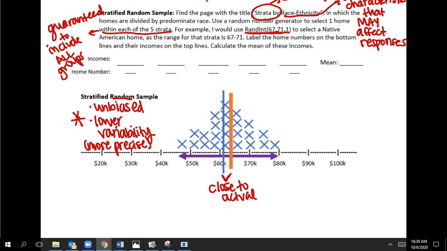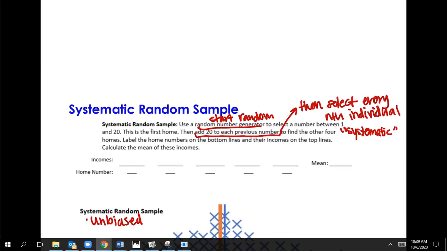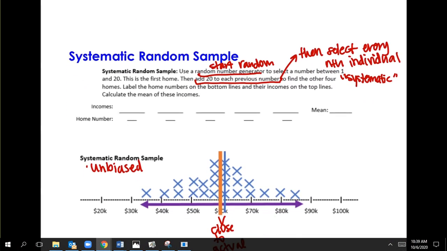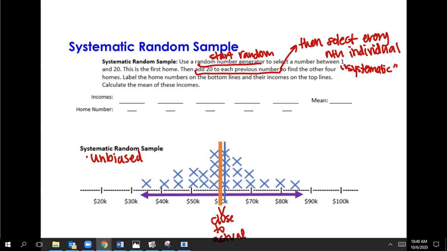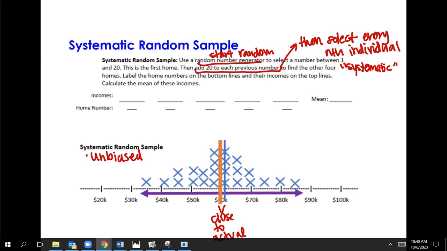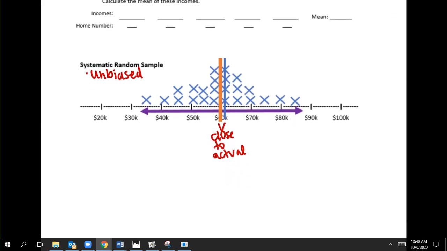All of the random ones were unbiased, and then the non-random one was biased, and that is a really key thing. That's why it's so important to take random samples, because your non-random samples are not representative of the population, and their values that we use to estimate the population values are wrong. And so that is very important.